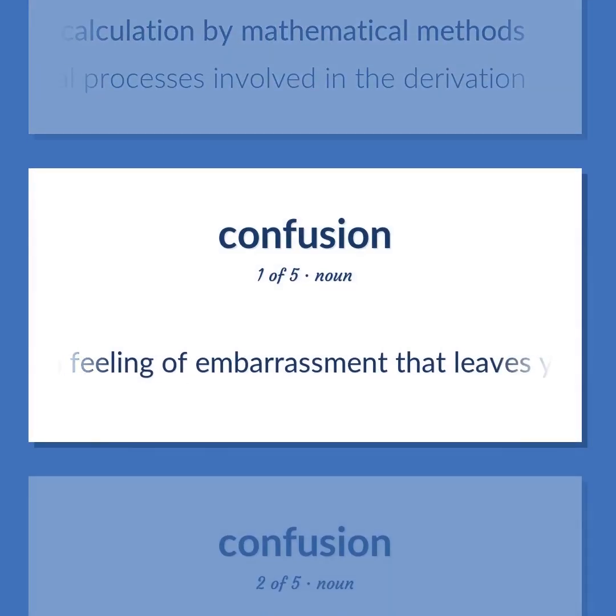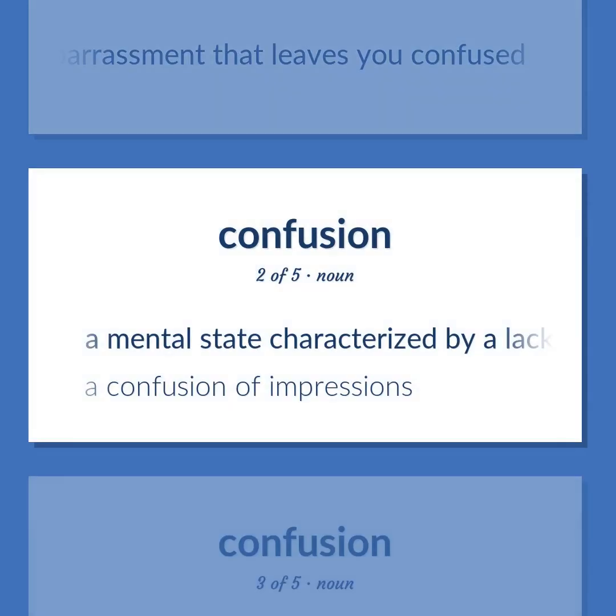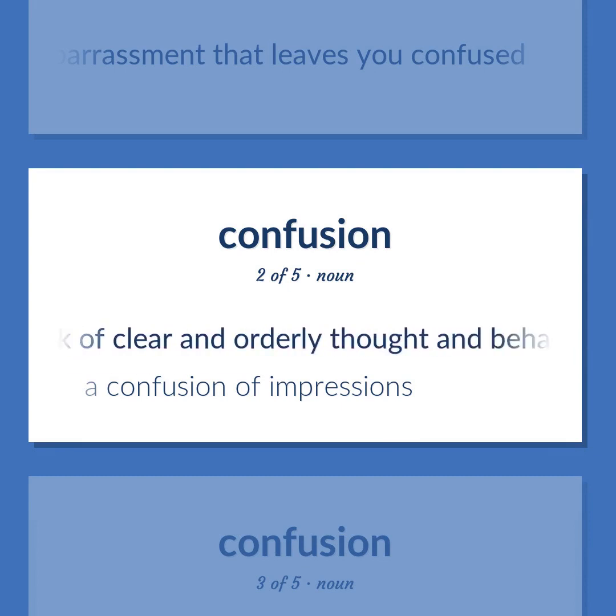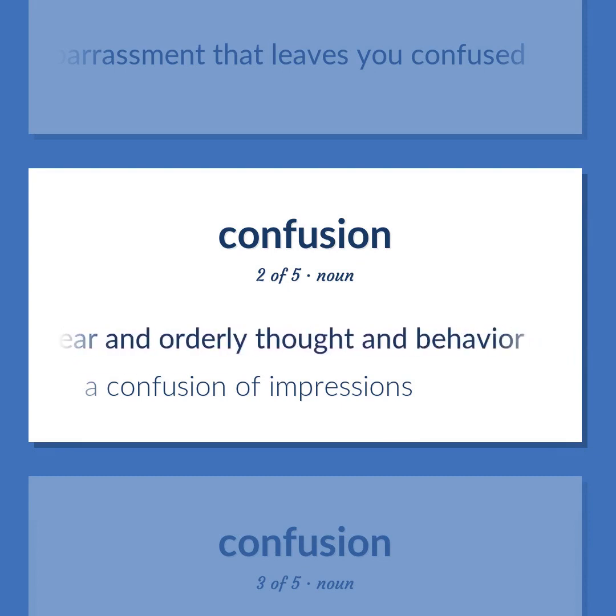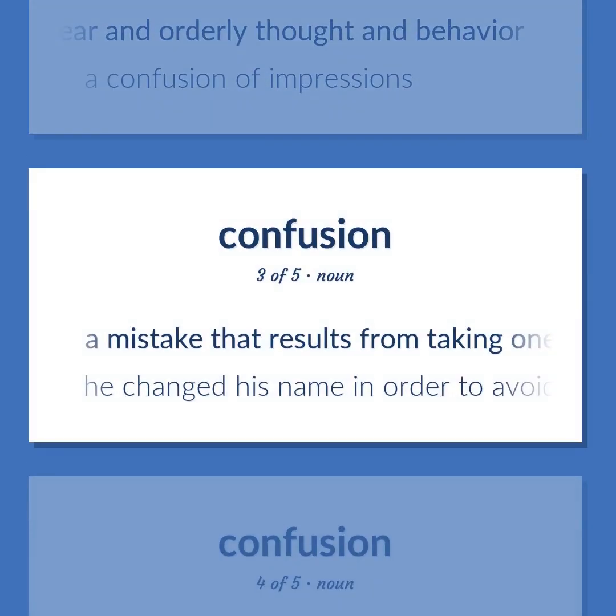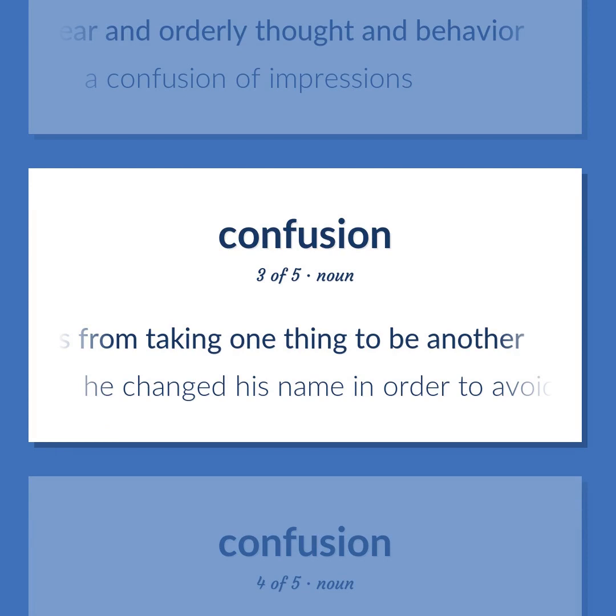A feeling of embarrassment that leaves you confused. A mental state characterized by a lack of clear and orderly thought and behavior. A confusion of impressions. A mistake that results from taking one thing to be another. He changed his name in order to avoid confusion with the notorious outlaw.